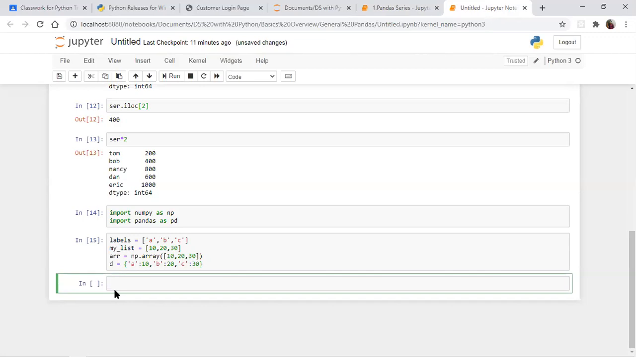Let's start with pandas dot Series, capital S. You know what is S here?